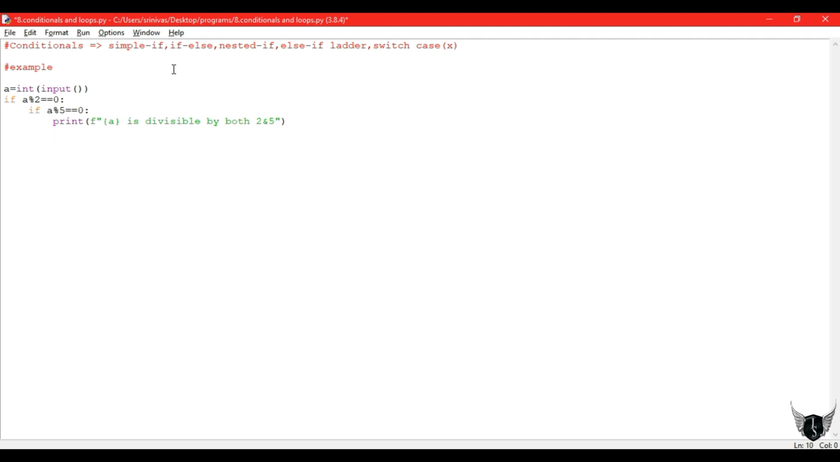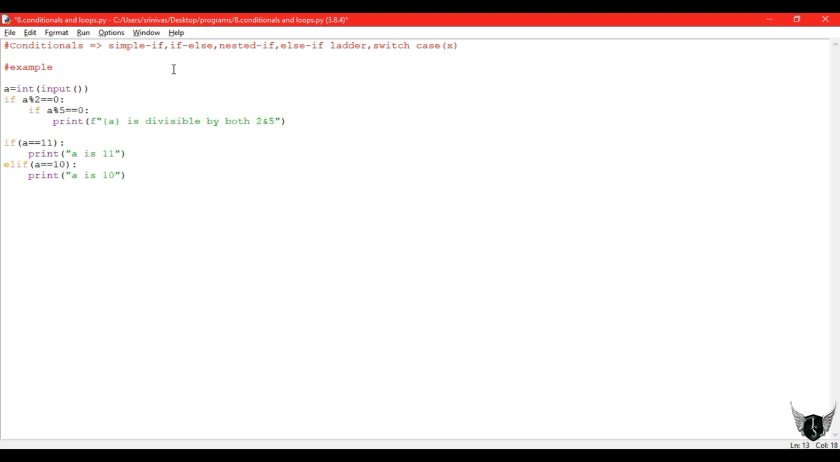So let's write an else if ladder. For example, let's take if a equal to 11. We shall print that a is 11. If this case fails, we'll have an else if case. In Python we use the keyword elif to write else if. Elif a equal to, suppose we take it as 10, we print a is 10.